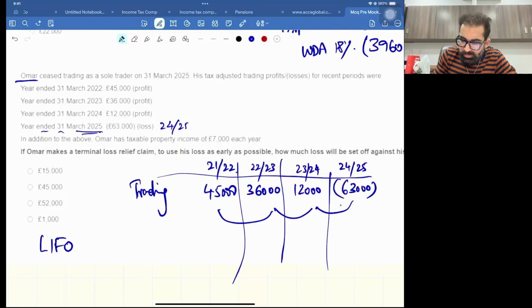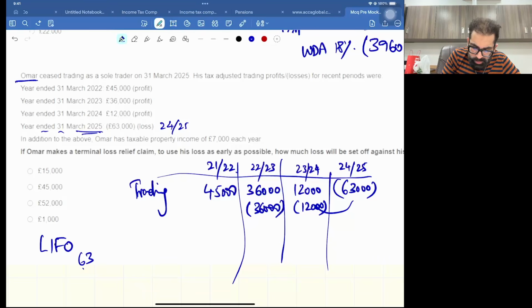So out of this 63,000, listen, 12,000 will be used here and 36,000 will be used here. So 63 minus 12 minus 36 will give you 15,000.